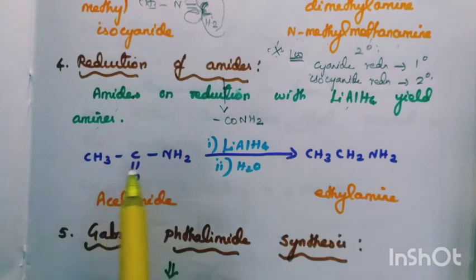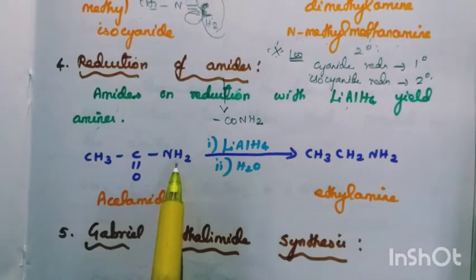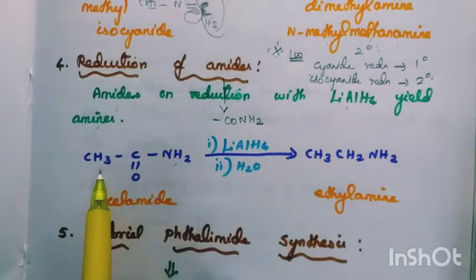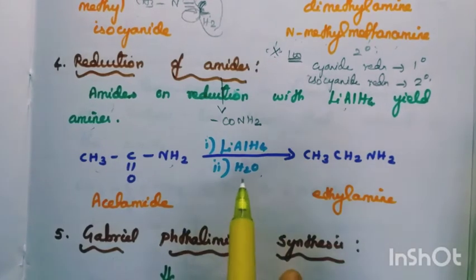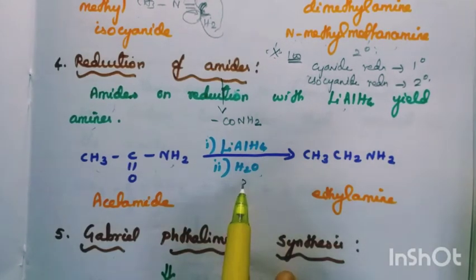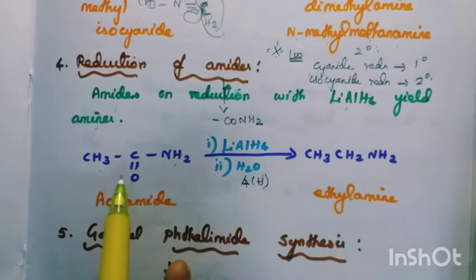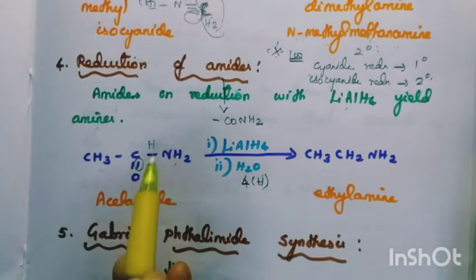This is acetamide, an acetic acid derivative, CH3CONH2. In acid derivatives we studied acetamide. It is the least reactive compound we studied, no? Now, this is acetamide with lithium aluminium hydride, reduction. How many hydrogens? 2 hydrogen or 4 hydrogen? 4 hydrogen. Let's see.